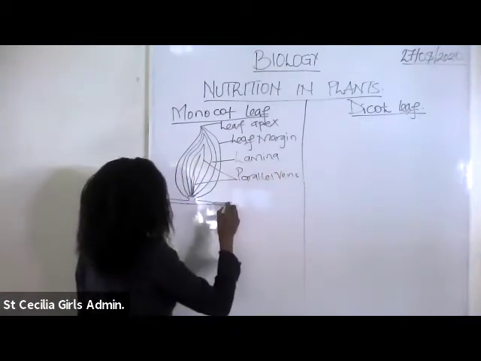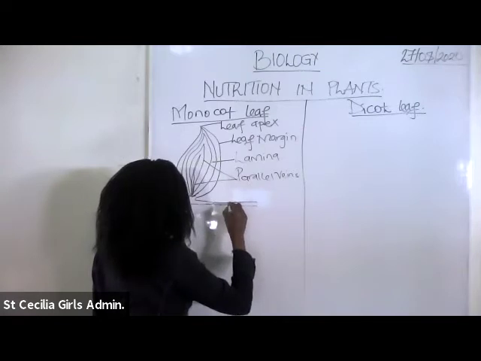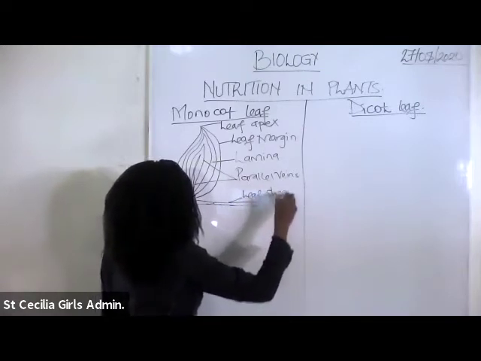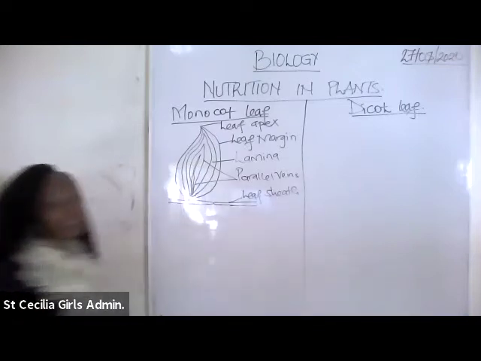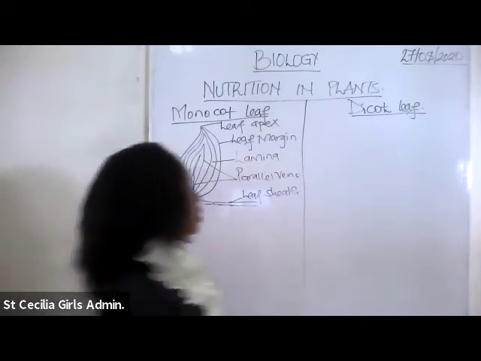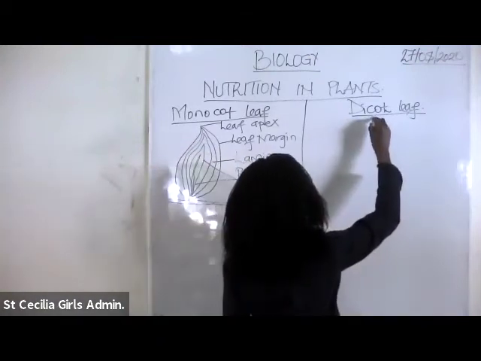And then here we have what we call the leaf sheath. On the other hand, a dicot leaf, we're going to have something like this.